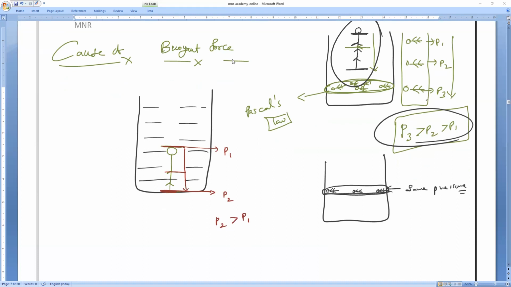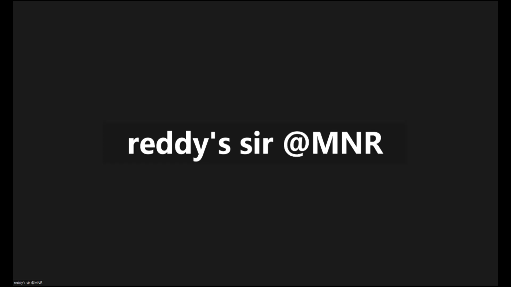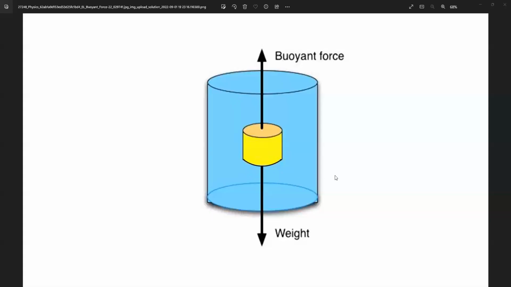So let us take the cause of buoyancy. I will take the beautiful image and then from that you can. So imagine there is an object whose weight is W. It is immersed in the water, fully immersed in the water. So we all know buoyancy force is experienced maximum when it is fully immersed or partially immersed. Everybody, fully immersed. Understand? So let me take the upward force, the weight of the object which is acting downwards.